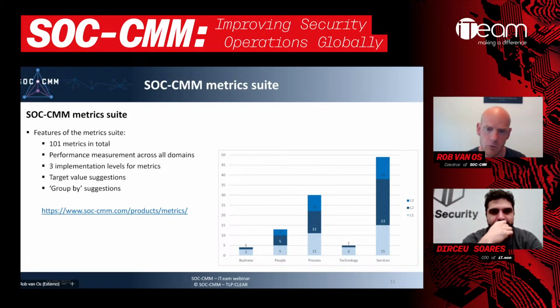And L3 are even the more complex ones, usually because the type of data to actually implement that metric is more difficult to obtain. The metric suite also has some target value suggestions and some group by suggestions. Let me just show you in the next 2 slides a few examples of those metrics. Again, this is a free product from SOC-CMM. You can just download the PDF. It explains the setup of the metric suite. It also explains the different levels and some best practices when you're operationalizing your metrics program internally.